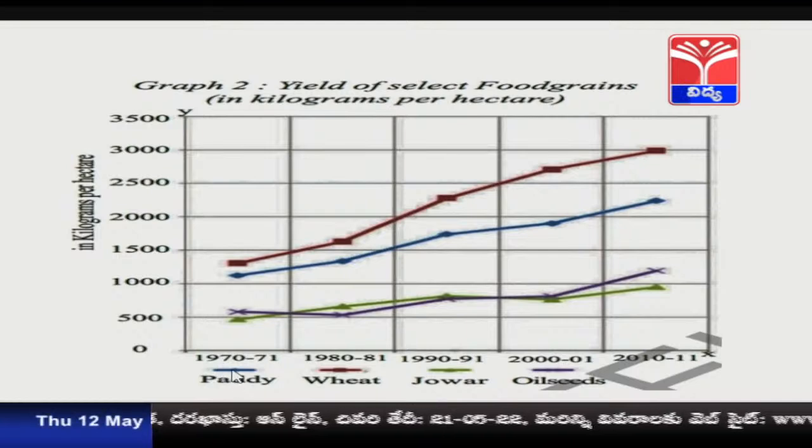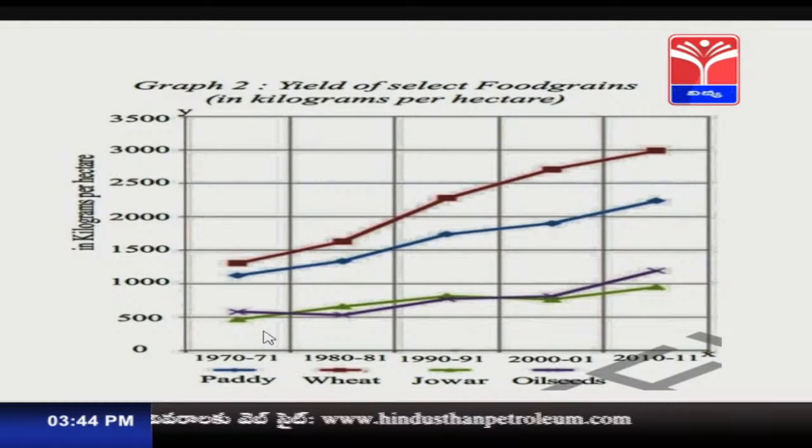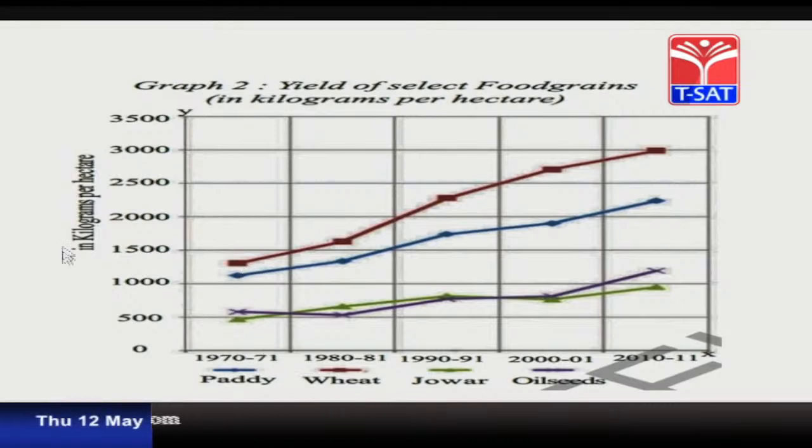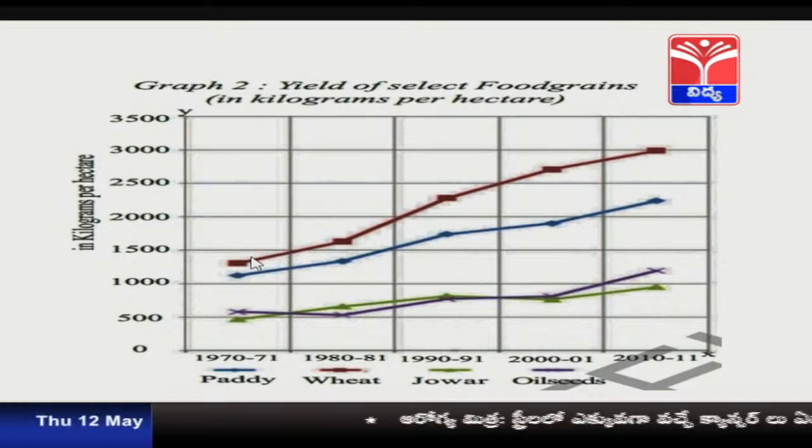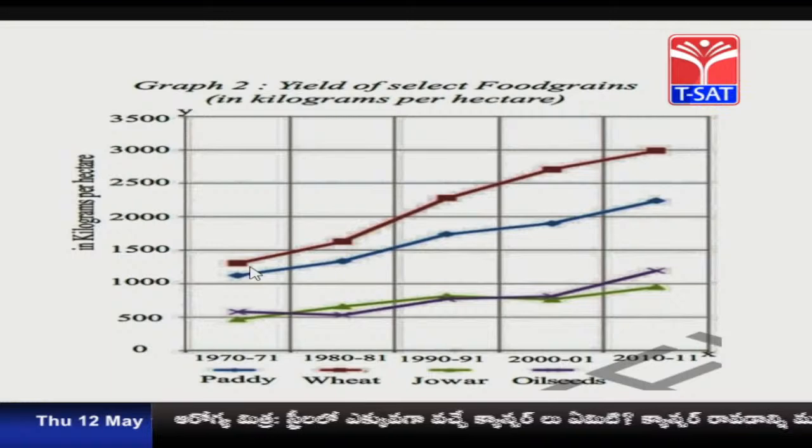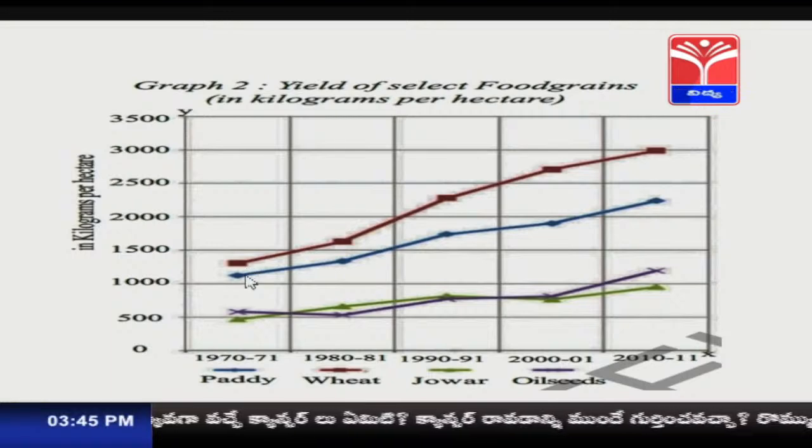As usual, the same colors have been used for the food grains. You can see how many kilograms have been produced per hectare. Here also there is an increasing trend of food grains per hectare, which means they could improve the production per hectare by providing various inputs to that particular land. In the year, first let us see for paddy.